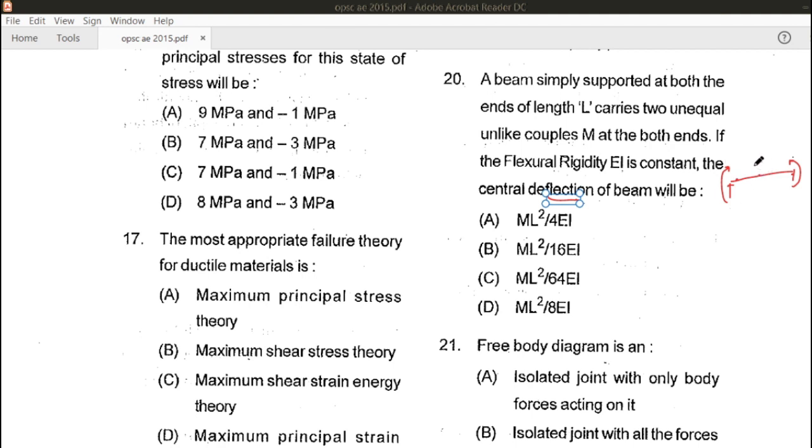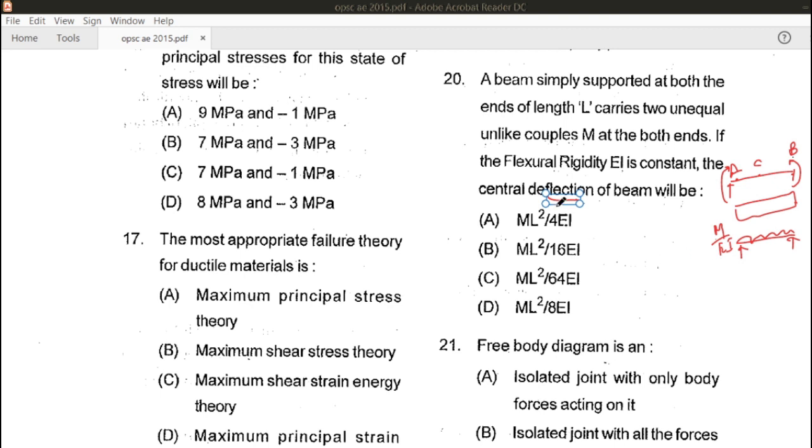This is point C, this is point A, this is point B. So now this is the BMD for this diagram. This is the BMD you can see, and this will be the conjugate beam with the M by EI loading. This is the M by EI loading diagram, and this is point A, B. Now the conjugate beam, and now the deflection.